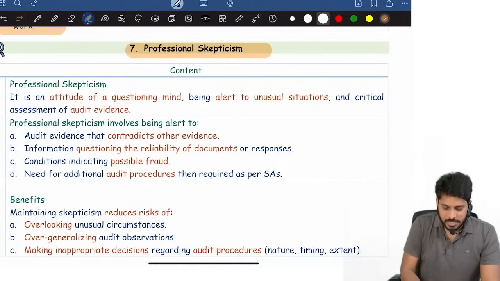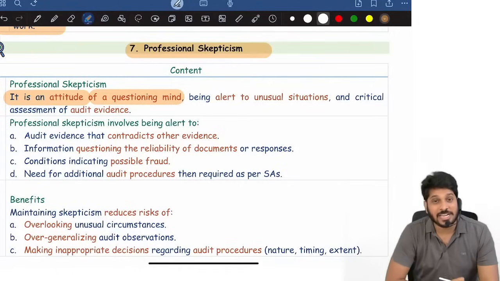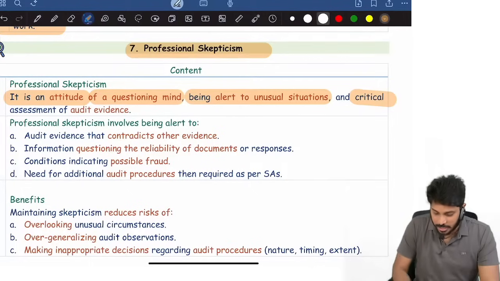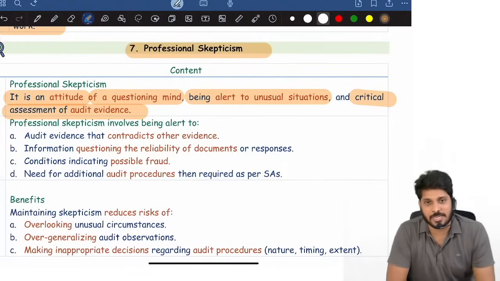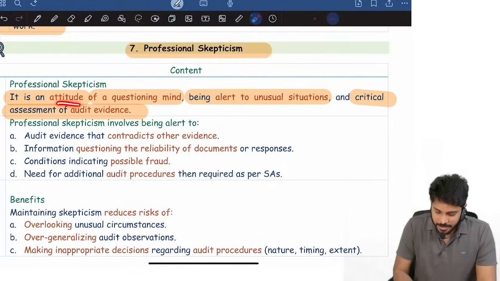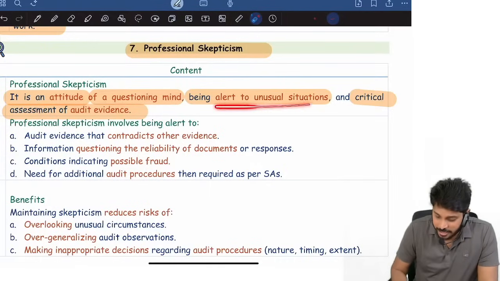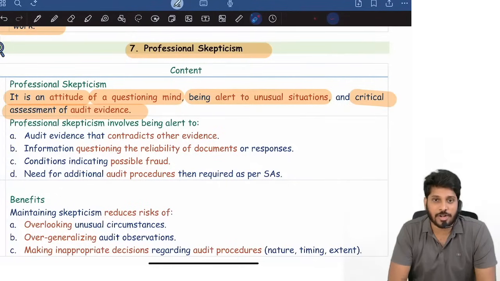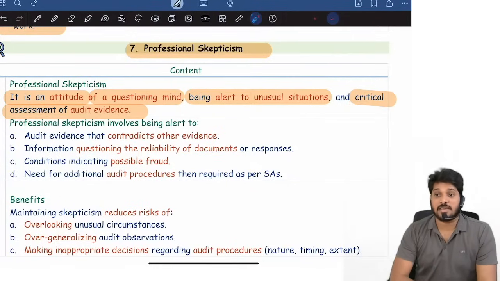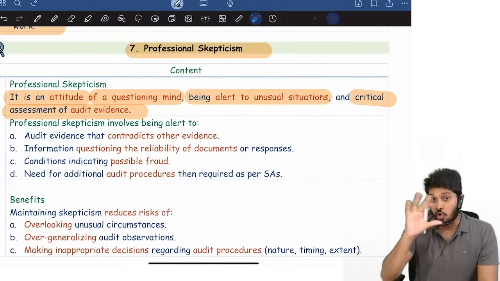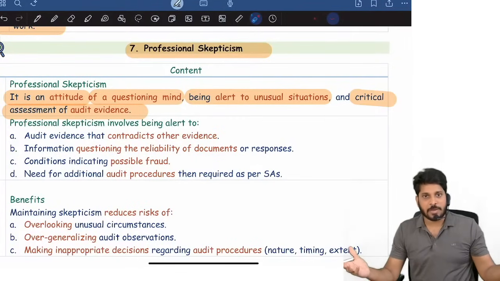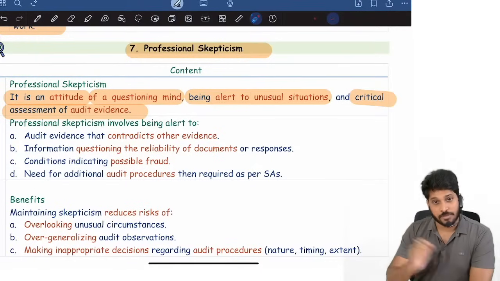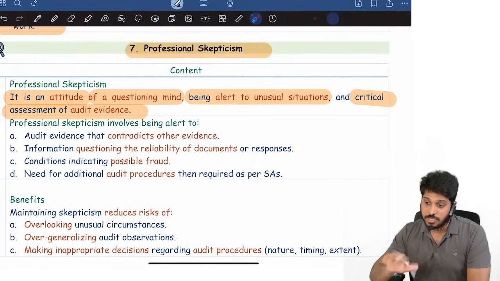So skepticism is an attitude of questioning mind, being alert to unusual situations, and critical assessment of audit evidence. For example, I visited physical verification of inventory. I went to the godown: no CCTV cameras, nothing. Immediately, that's something unusual. There is a possibility of theft. The store manager himself is keeping the record.